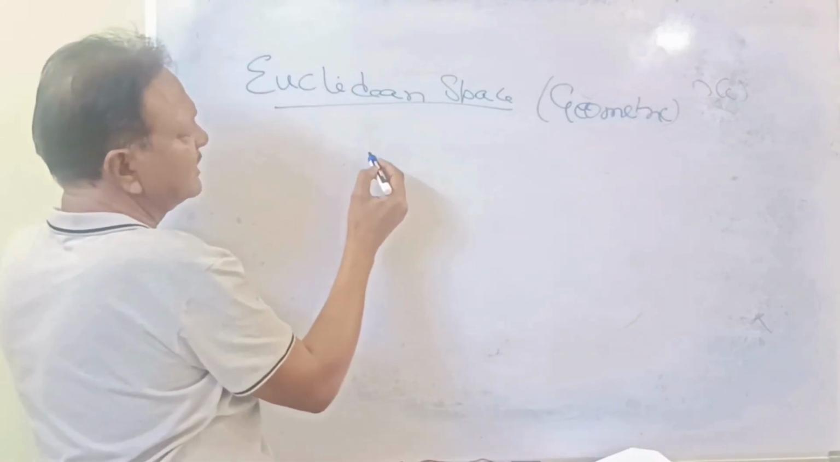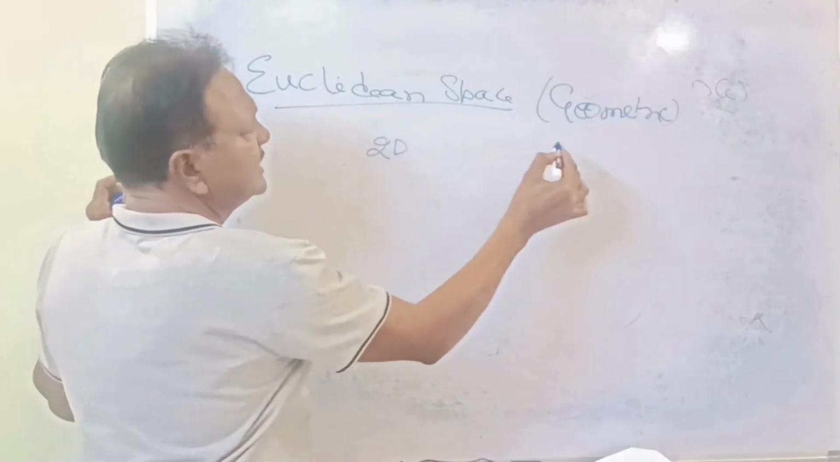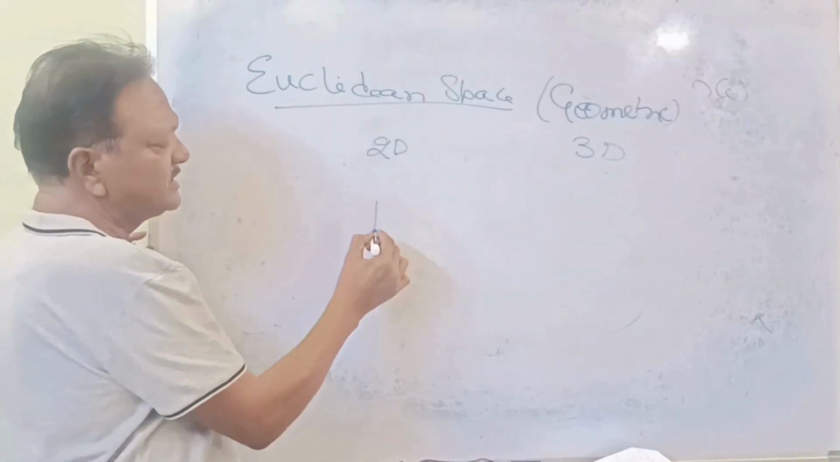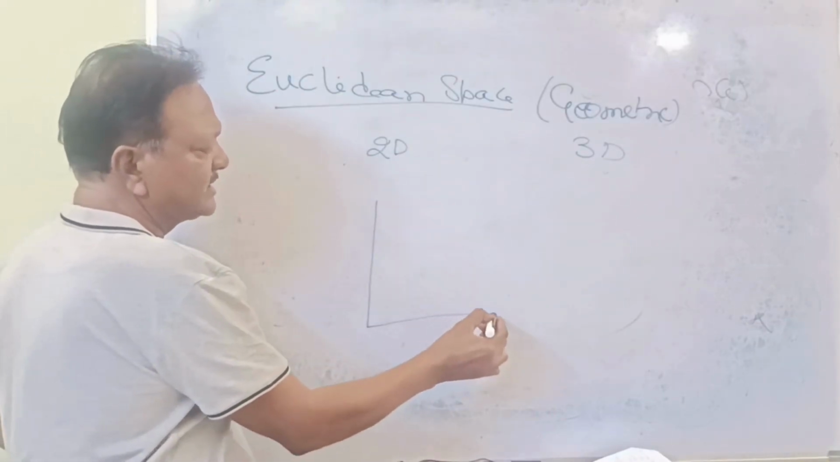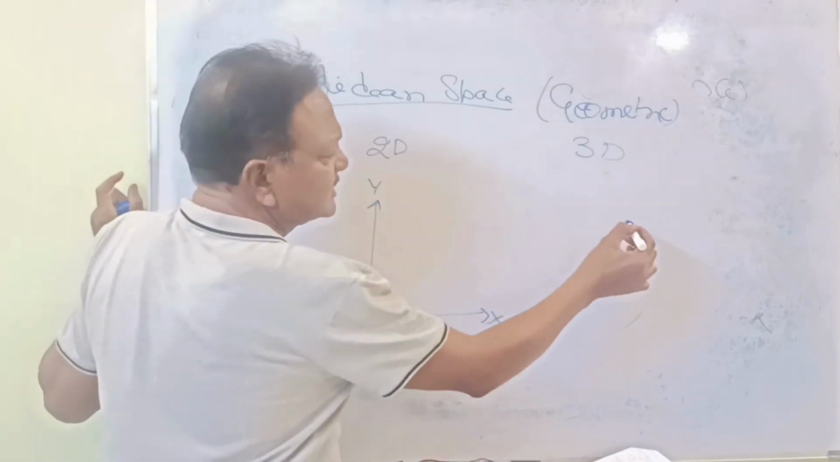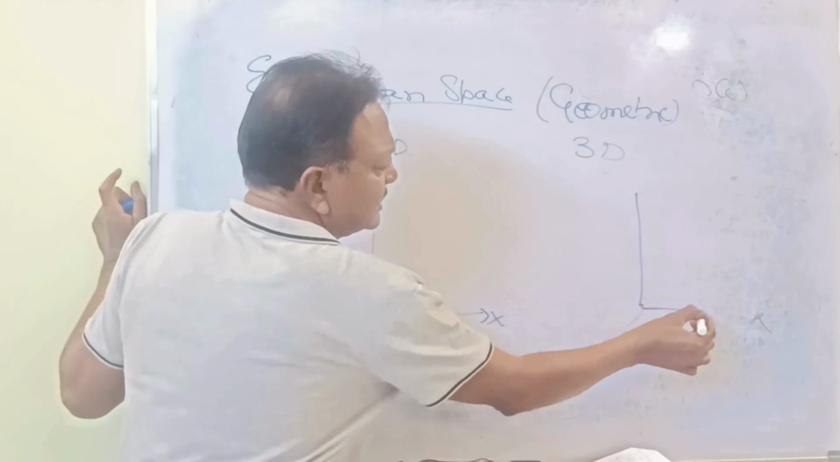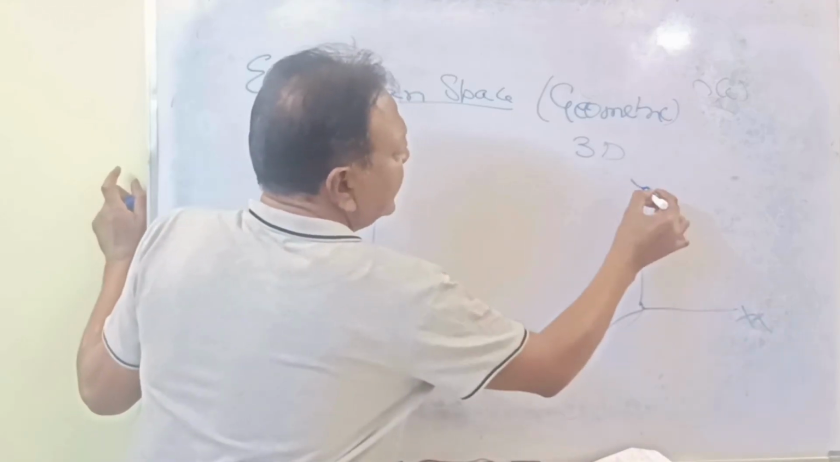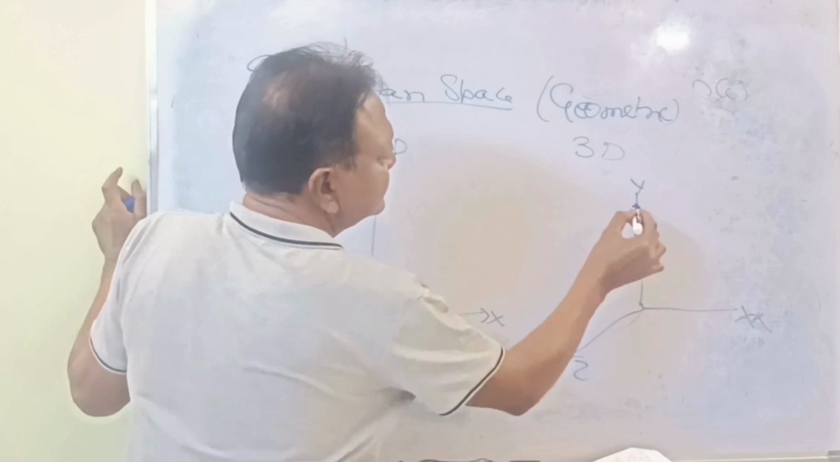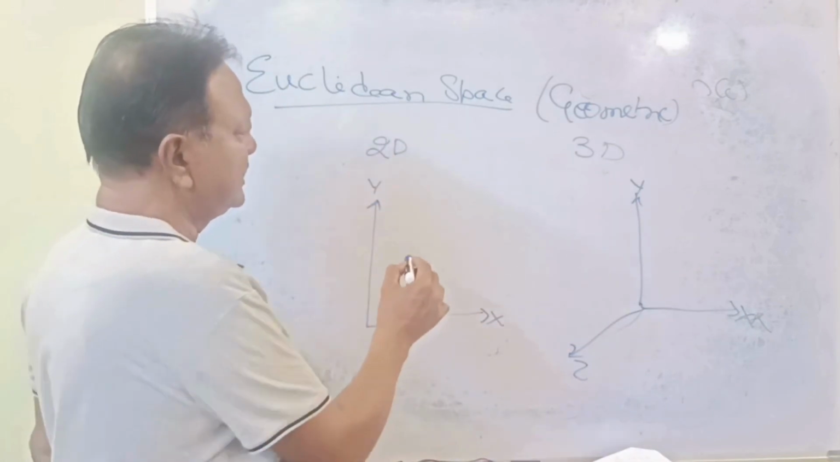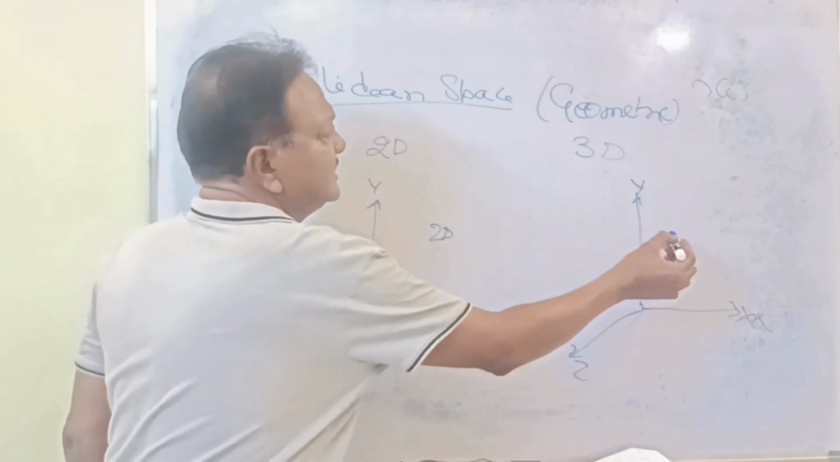It means either two-dimensional or three-dimensional. So two-dimensional means there are two coordinates, x and y. Three-dimensional is three sides, x, y, z. Understood? This is two-dimensional and this is three-dimensional.